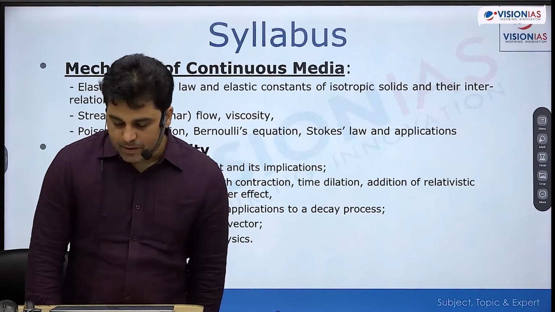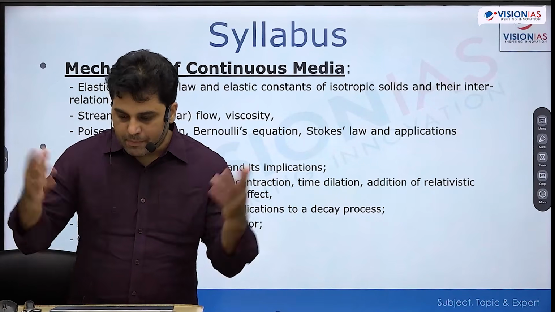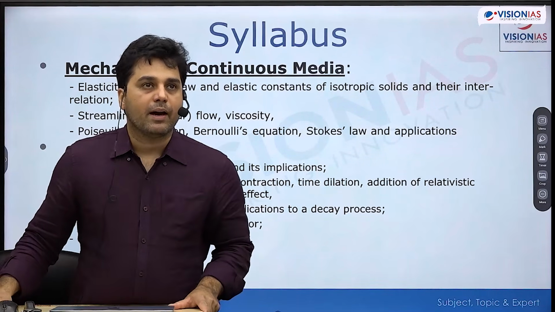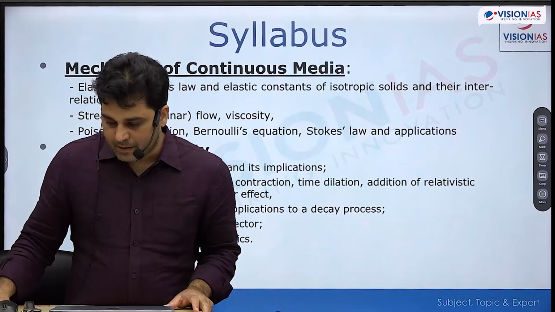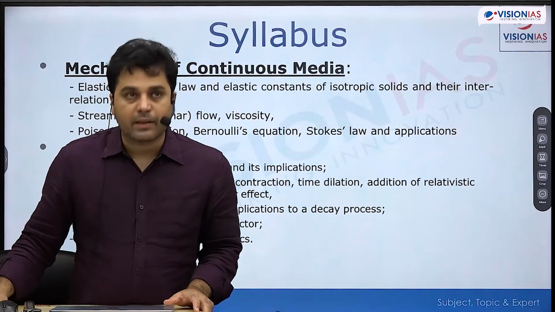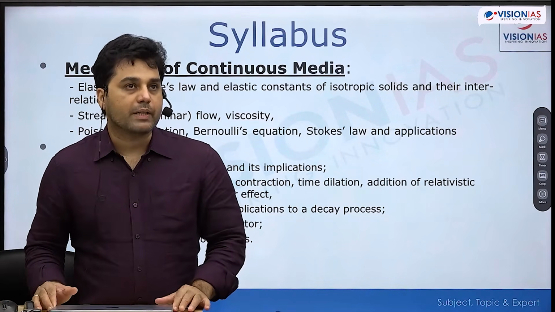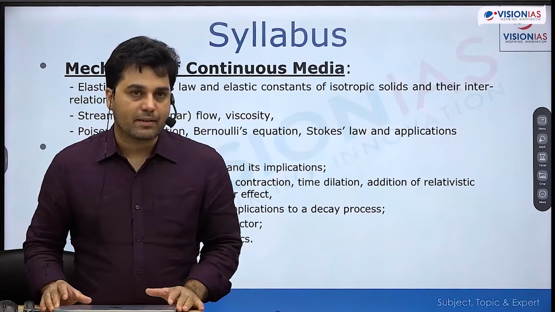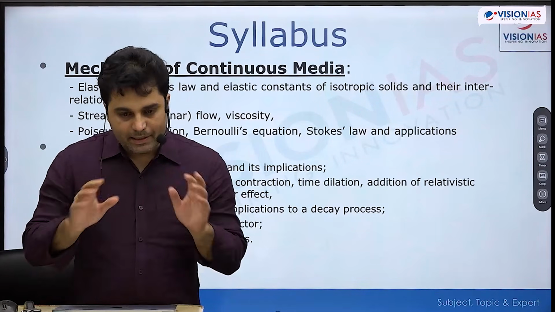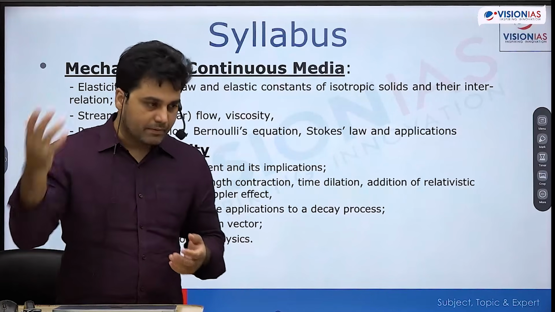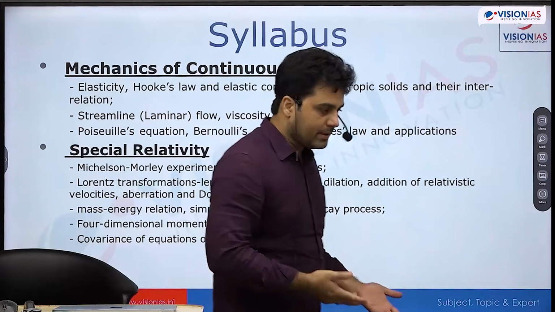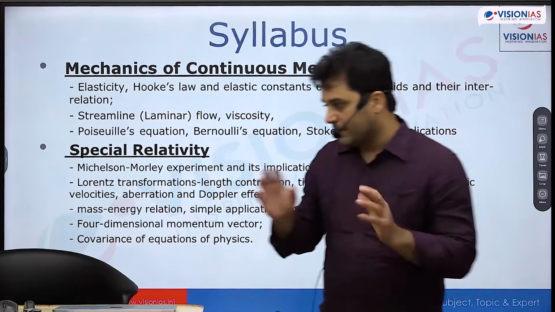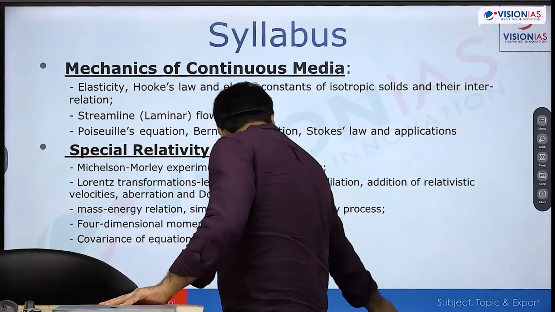I briefly wanted to tell you about what type of subject this is and what is the scope of classical mechanics, how should we think about classical mechanics, how should we approach classical mechanics, what is the scope of classical mechanics as a subject. Let's start with that. So let me start with a very simple question: when we come across this term classical mechanics, what does that mean? Within physics, we say classical mechanics, what does it mean?